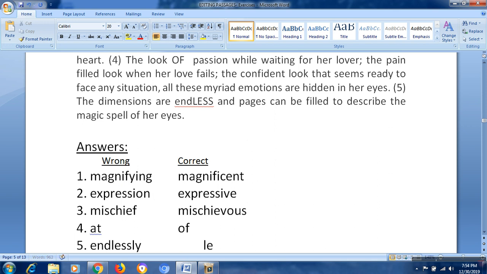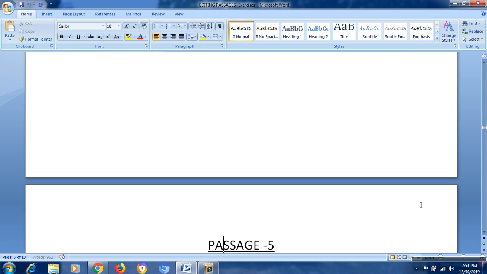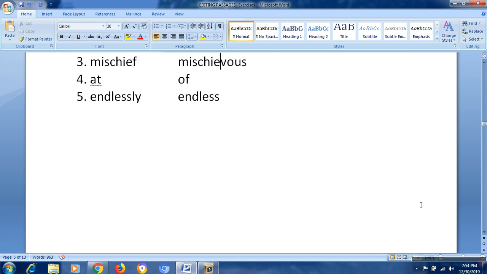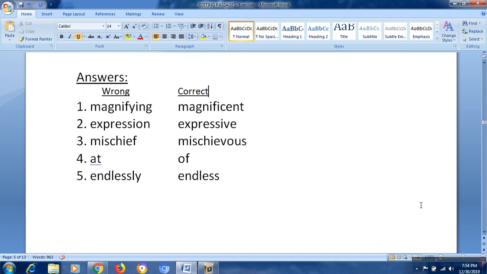Endless is the correct answer. So in this paragraph, let's see what areas they tested. Magnifying verb, magnificent adjective, expression noun, expressive adjective, mischief noun, mischievous adjective, at and of both prepositions, endlessly adverb, and endless is an adjective form.